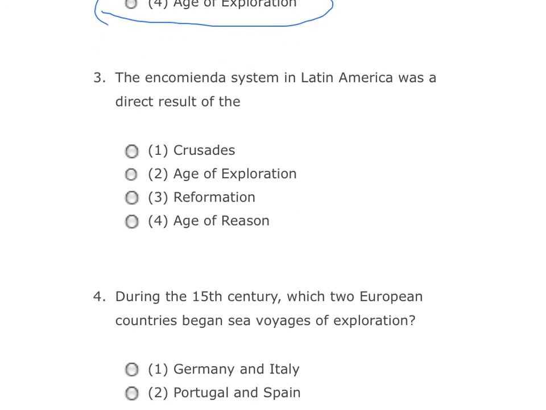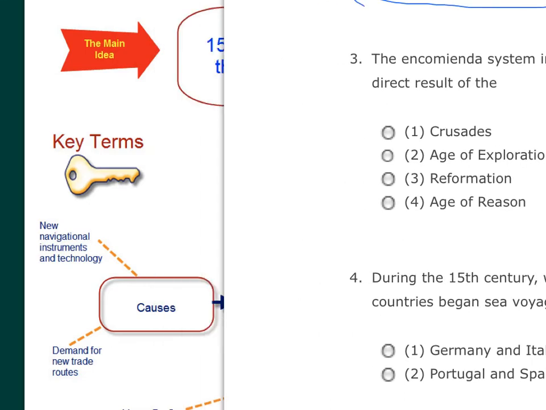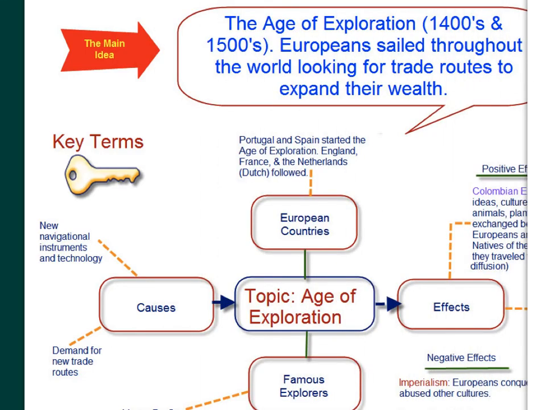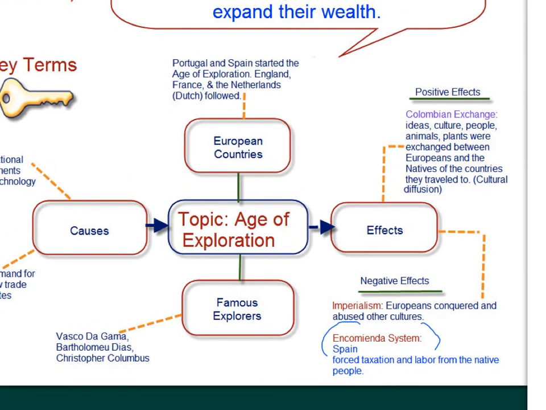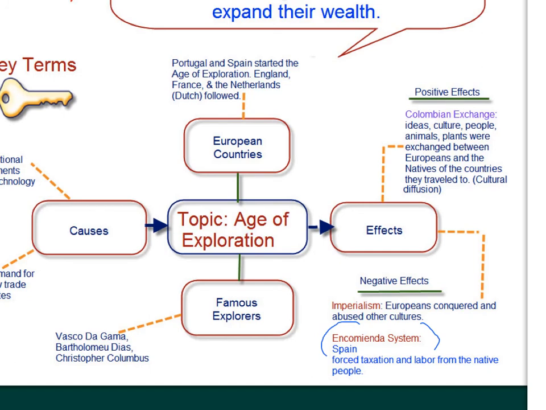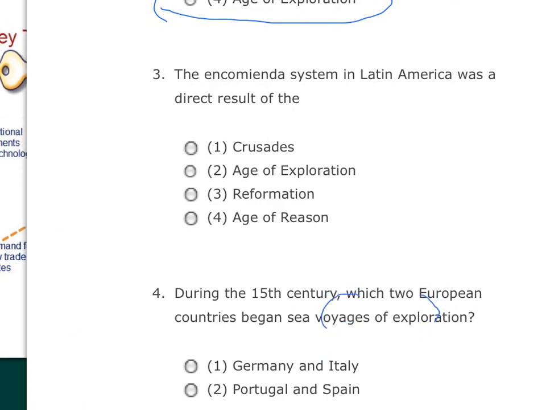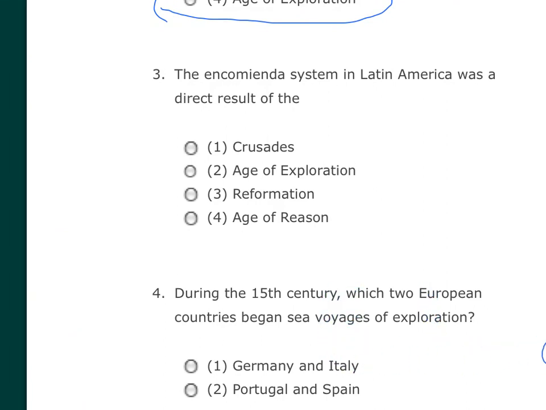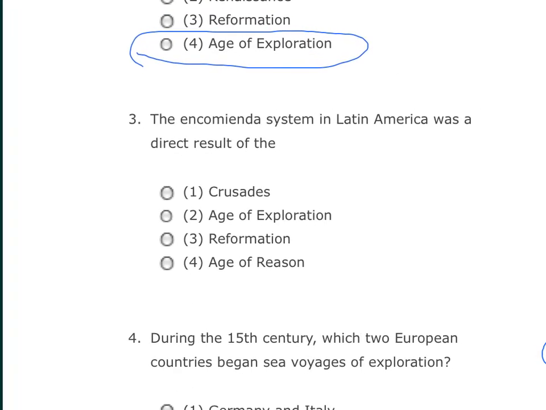Let's look at one final question. The encomienda system in Latin America was a direct result of, well, if you remember, we come back to our main idea chart once again, and what do we see here? We see at the bottom the encomienda system, which was a very negative system, which led to forced taxation and slave labor from the native people. So let's answer our question, and we'll find that the encomienda system in Latin America was a direct result of, as we said before, the age of exploration.